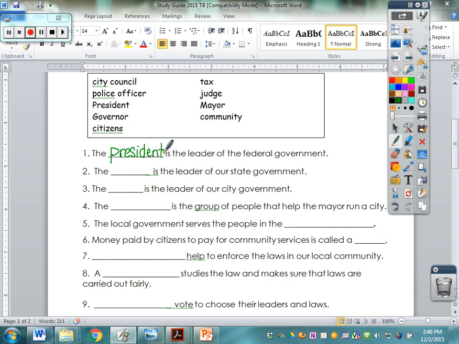The blank is the leader of our state government. So right here you should go to your matrix, look for state government, and that would be in the middle section. The state government would be the governor. We're not asking for the name of that person right now. We're just asking that you know what the title position is, and that would be governor. Then the leader of our city government would be the mayor.